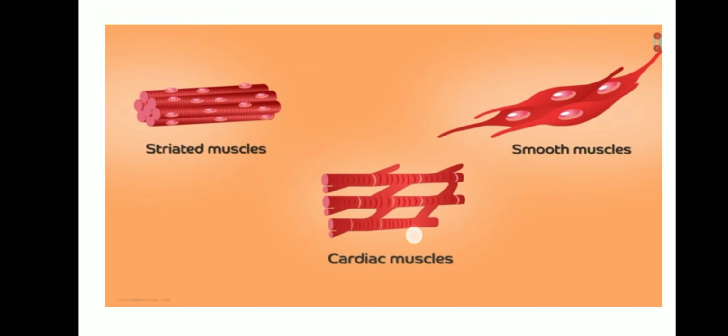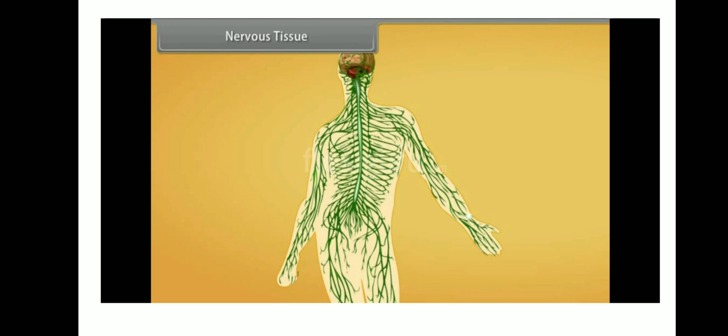Okay, and next, so we have seen about the three kinds of muscles. What are they? Striated muscle or skeletal muscle, cardiac muscle and smooth muscle. And next, coming to nervous tissue. The word nervous refers to what? Nerve cells, or otherwise we can say neurons.